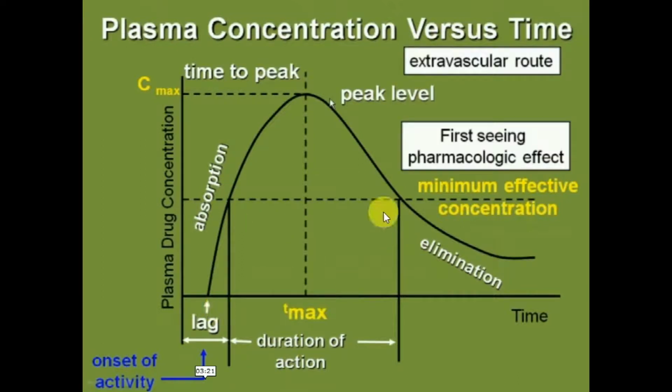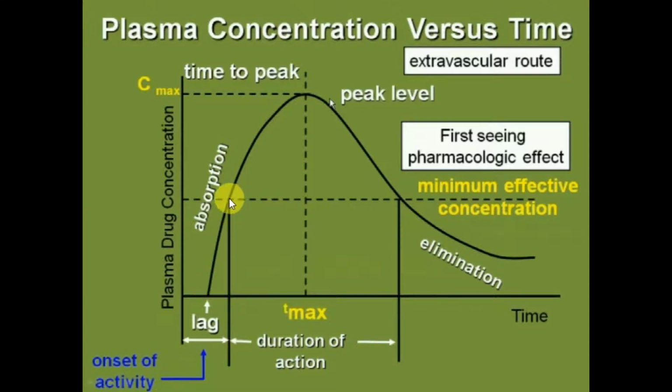This phenomenon is particular for extravascular routes because there is no absorption in the intravenous route, so the graph will start from this point. So cumulatively, lag time and minimum effective concentration is called onset of activity.